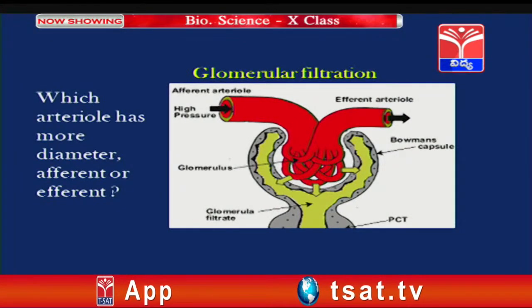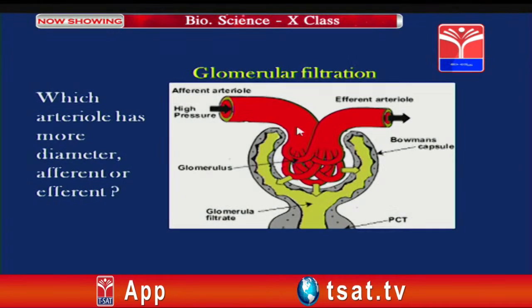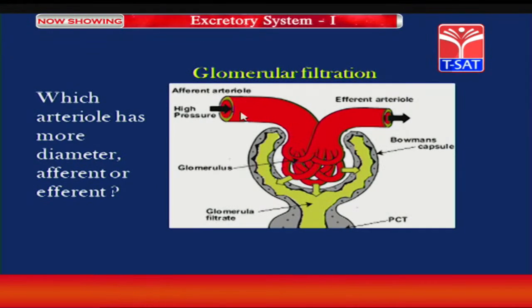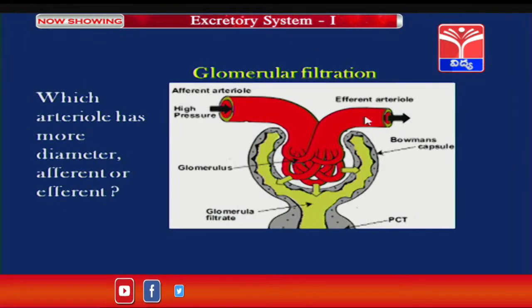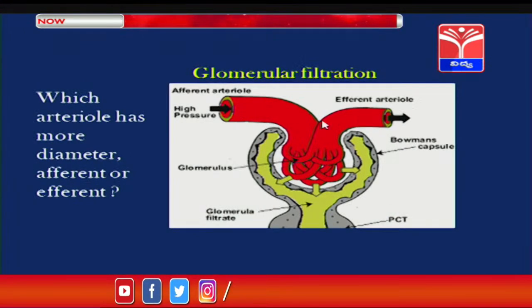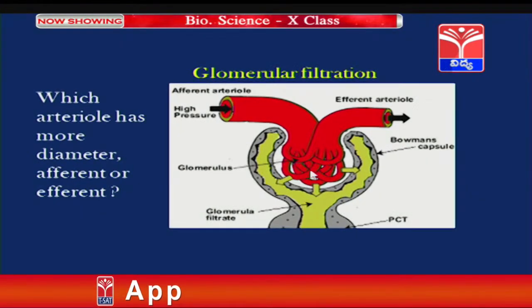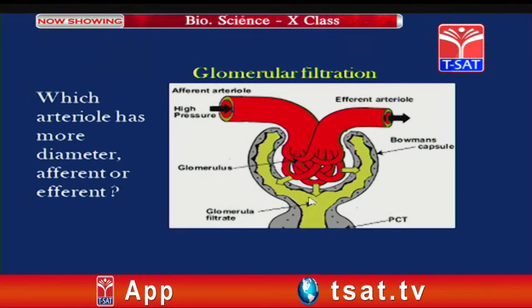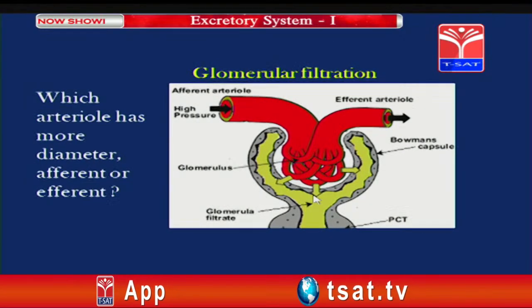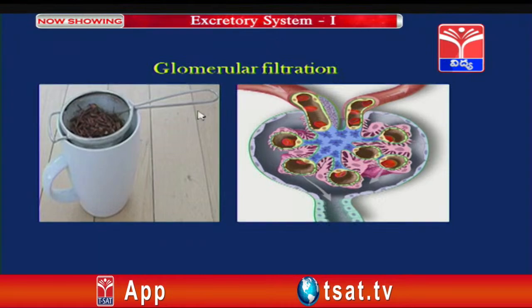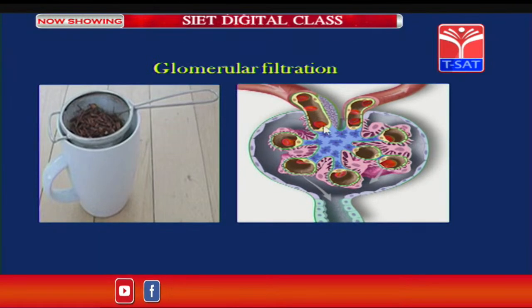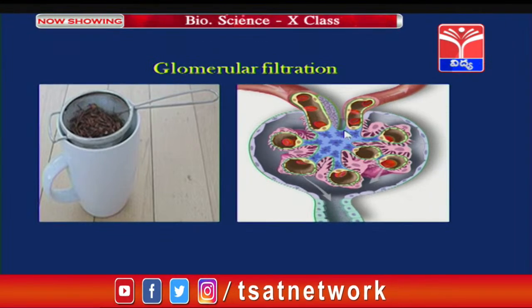Now, this is the picture showing the process of glomerular filtration. So, this is afferent and this is efferent. As I already explained, the diameter of this one is slightly larger and this one is slightly smaller, which creates pressure inside, that is responsible for the filtration of blood. Now students, can you remember the same process that is seen in our daily life? Exactly.